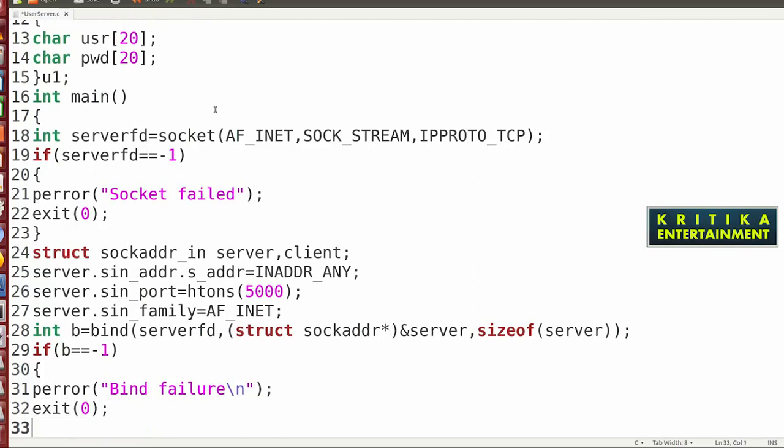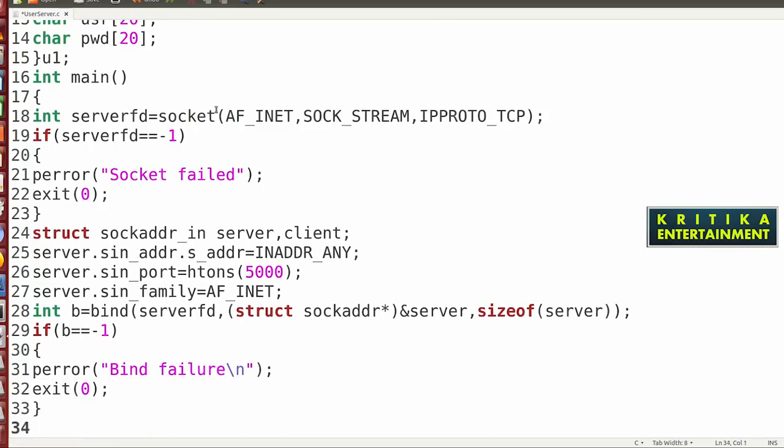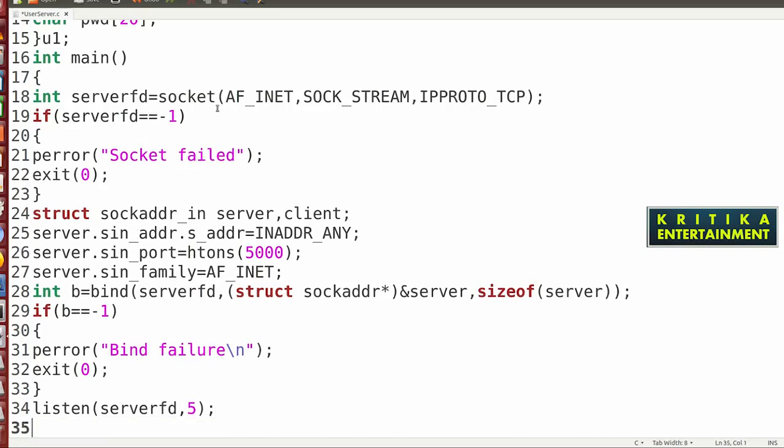Then next I will call the listen function. Write listen with server_fd and the backlog size, I will pass 5. Here you can write int i equals listen.